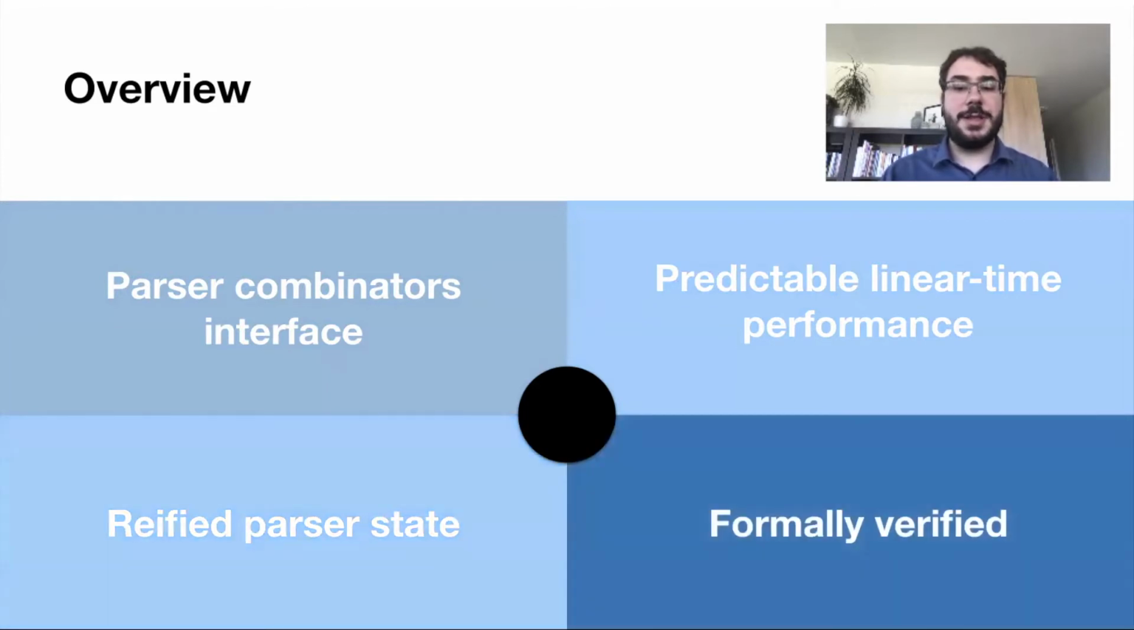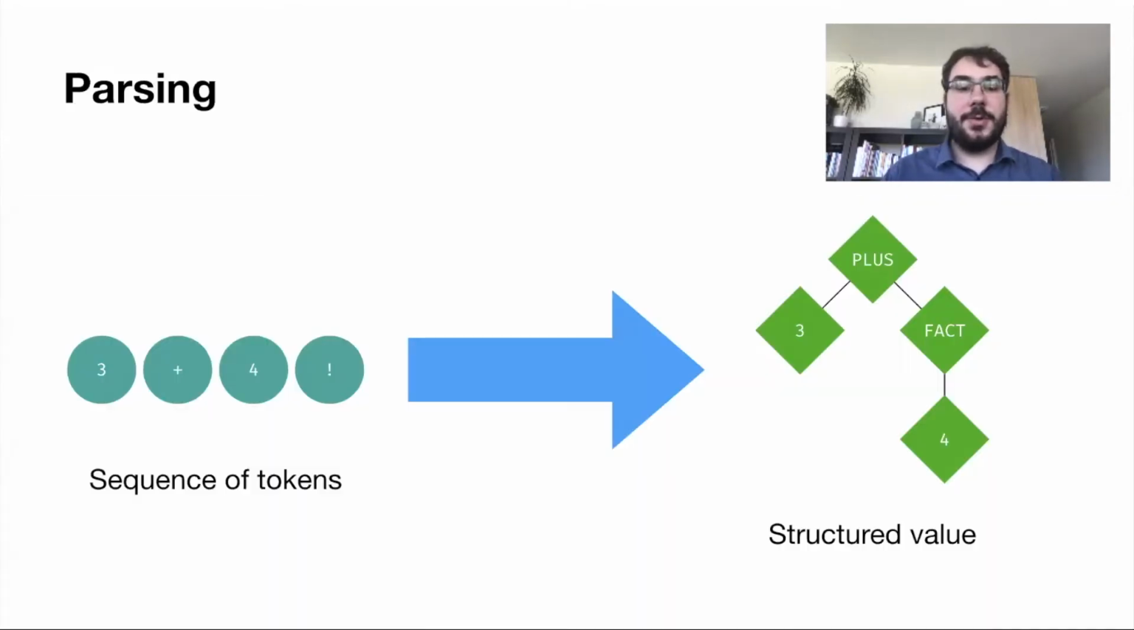Finally, the approach lends itself well to verification in proof assistants. Using the Coq proof assistant, we have been able to formalize our approach and verify its correctness. Parsing is a process of converting token sequences into structured values. Generally, a description of the syntax is also given to the parsing algorithm. In our case, we will use a context-free expression.